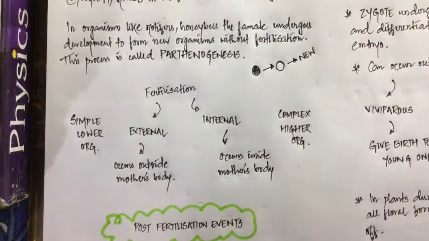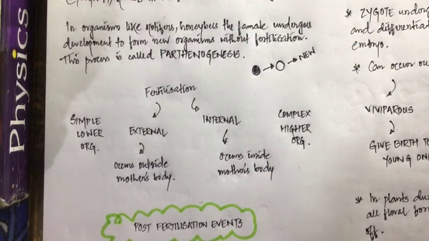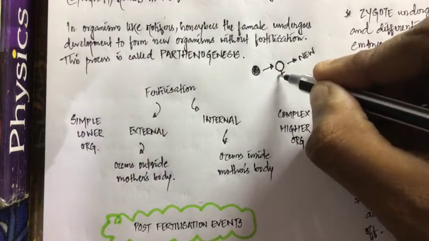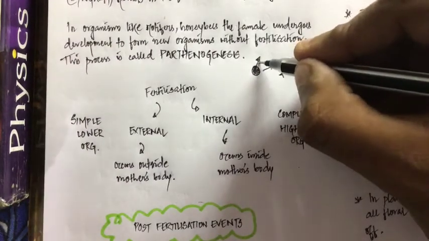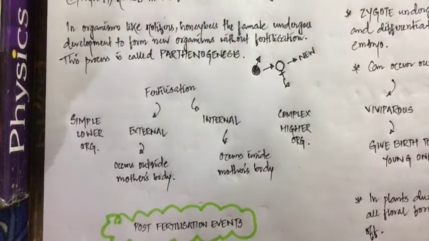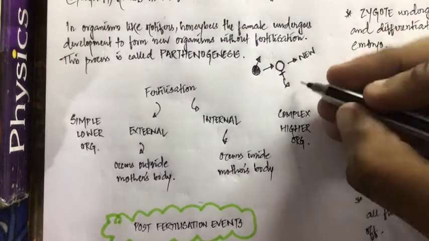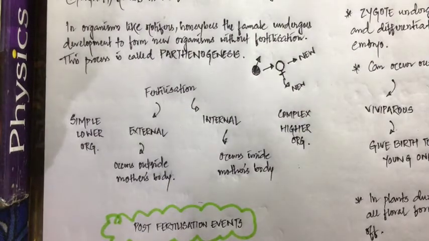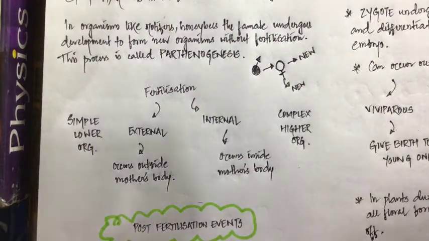But sometimes this female gamete itself alone can develop a new organism. So in certain organisms like rotifers and honeybees, the female gamete can undergo development to form a new organism without even fertilization, and this process is called parthenogenesis.